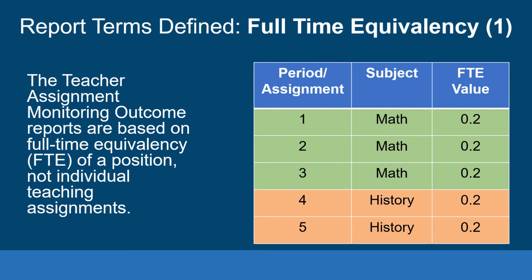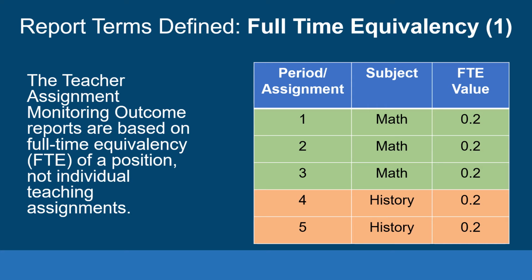The Teacher Assignment Monitoring Outcome Reports are based on full-time equivalency, or FTE, of a position. The full-time equivalency, or FTE, of a position is defined as the percentage of time spent working in a job classification in relation to a full-time position, 100%, or 1.0 FTE.